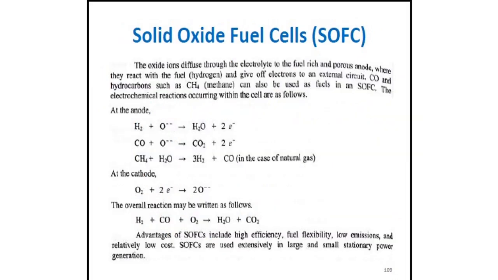And here you can see at the anode section, hydrogen and oxide ions combine to form H2O and 2 electrons, and carbon monoxide combines to give CO2 and electrons. At the cathode side you can see the electrons forming oxide ions, and the overall reaction gives water and carbon dioxide. Advantages include high efficiency, fuel flexibility, low emissions, and relatively low cost. And SOFCs are used extensively in large and small stationary power generation.